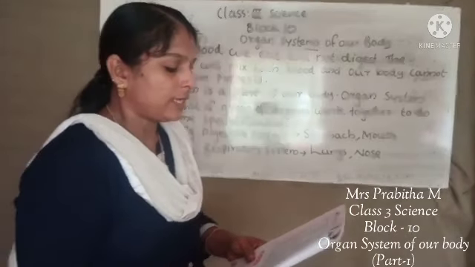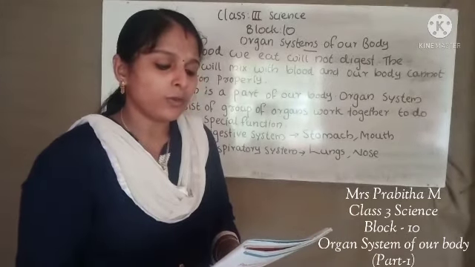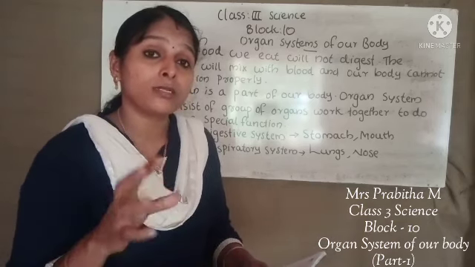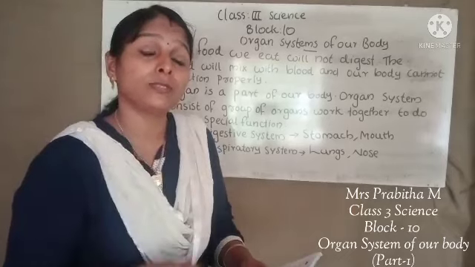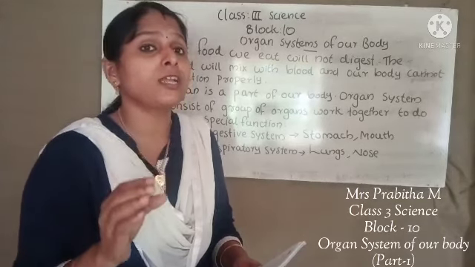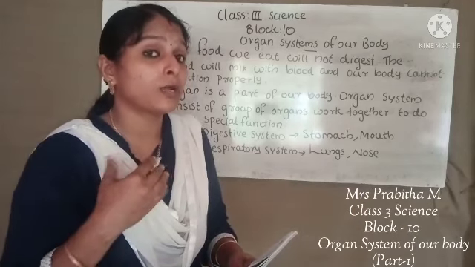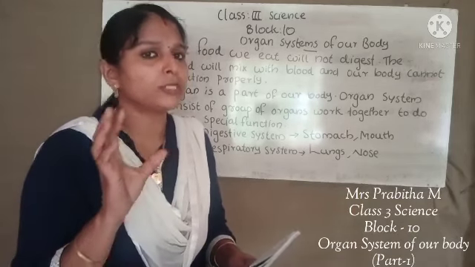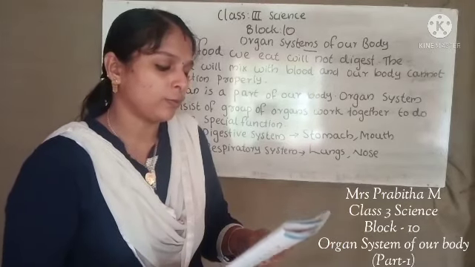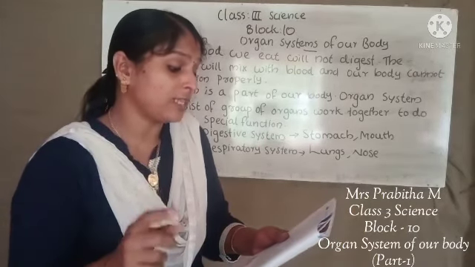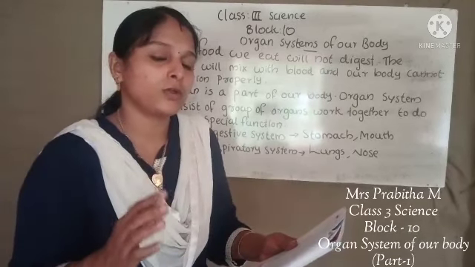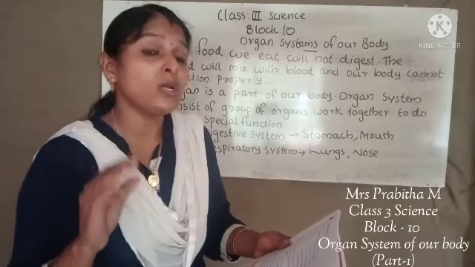Then second question, are the eyes one of the organs of our body? Why? Yes, eyes are the organs of our body because they help us to see. Isn't it? Organs are the parts of our body, right? They do some special work. So are the eyes one of the organs of our body? Yes, eyes are the organs of our body because they help us to see.